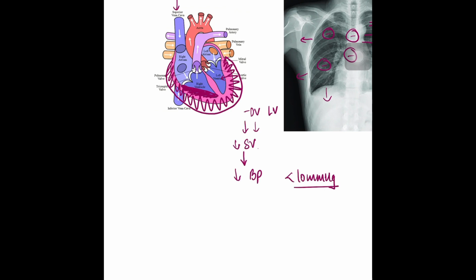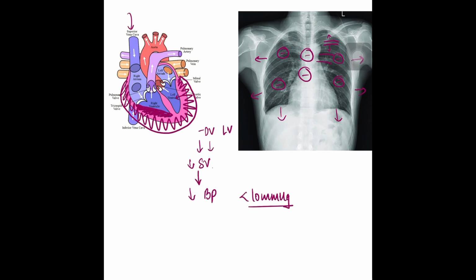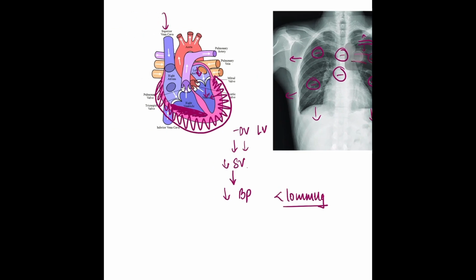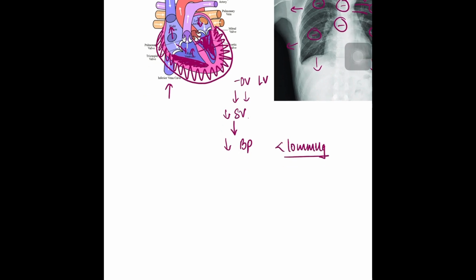Now if this person takes a deep breath, because of the negative intrathoracic pressure, less blood will come to the left atrium, less blood will come to the left ventricle, but more blood will come from the superior vena cava and inferior vena cava into the right atrium. This increased amount of blood in the right atrium will flow to the right ventricle, and the increase in blood in the right ventricle along with the decrease in blood in the left ventricle will cause the septum to move significantly towards the left ventricle, and this will cause the effective volume of the left ventricle to fall significantly.